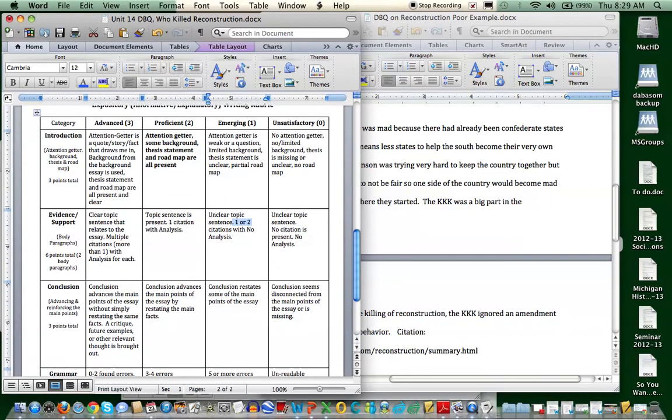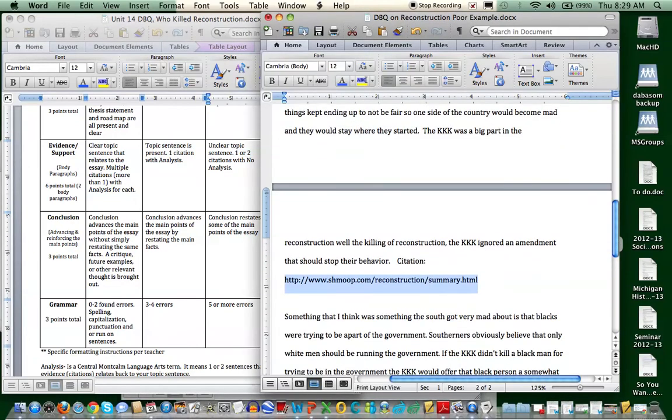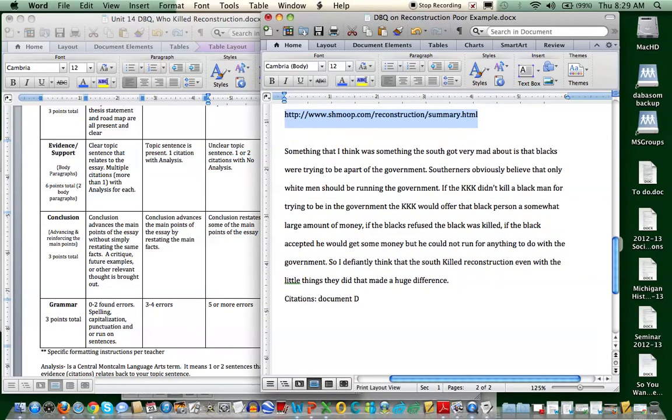So right now they're at 3. They've got 5 out of 15 total points, and really 5 out of 9 of their first points. So a lot of things missing here. Let's see. And then this last paragraph, this is supposed to be a conclusion. I'm going to read this to you, and I can tell you I really don't feel it's much of a conclusion. Something that I think was something the South got very mad about is that blacks were trying to be a part of the government.